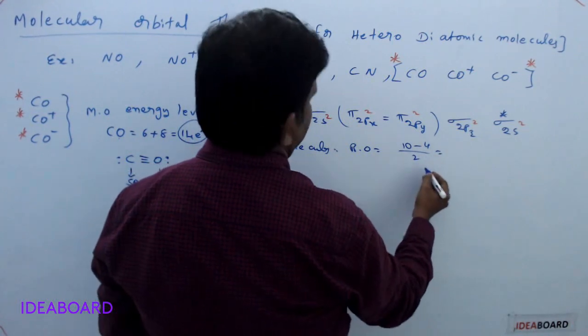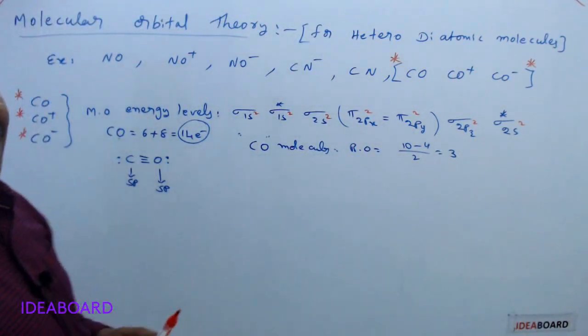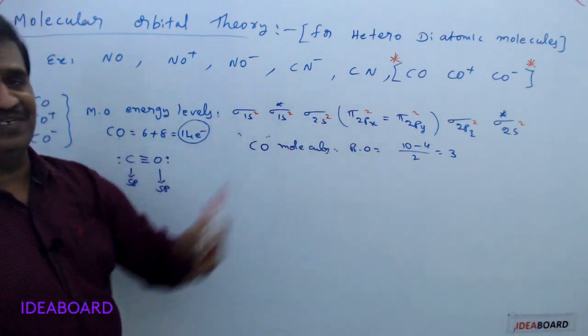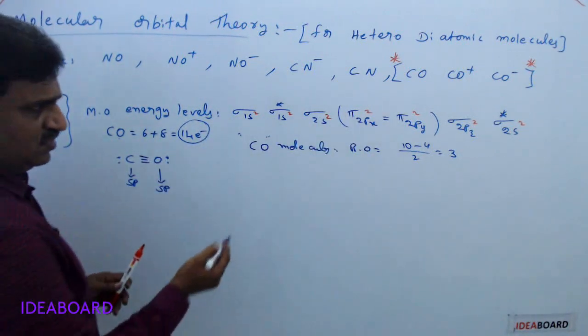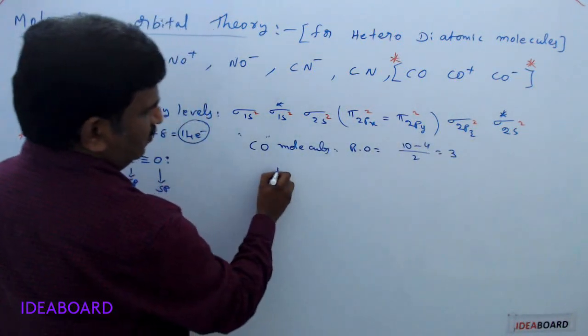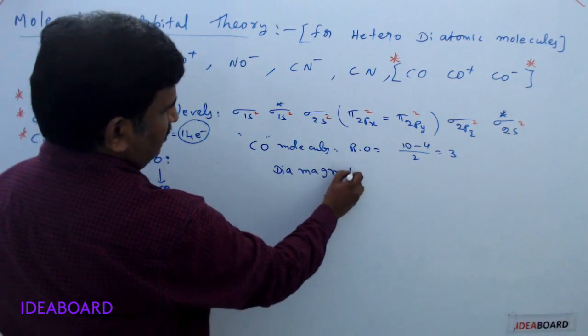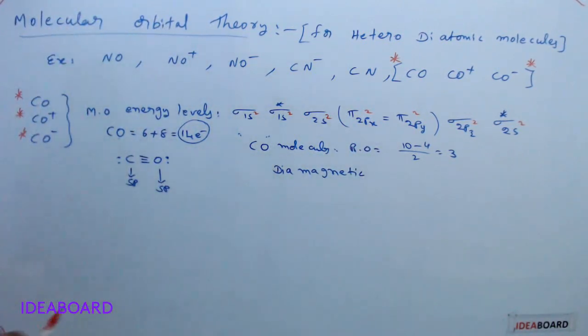So we get 6 by 2, again bond order 3, like N2, but the configuration is different. Next, is it diamagnetic or paramagnetic? There is no unpaired electron, so this is a diamagnetic molecule.